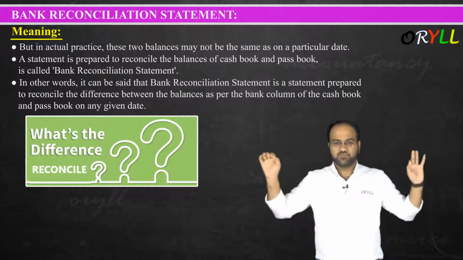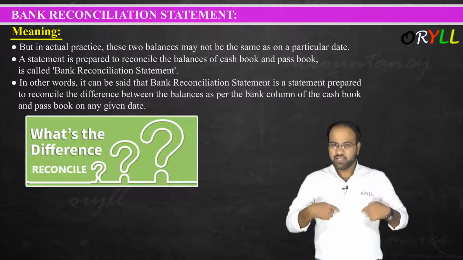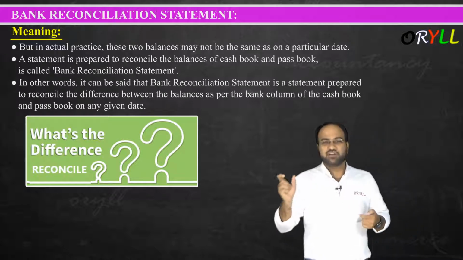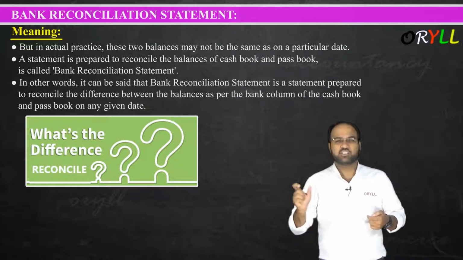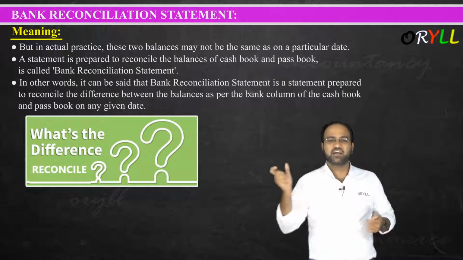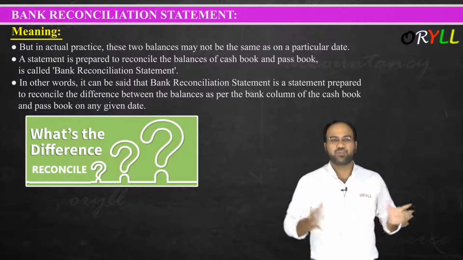In simple words, the customer prepares it to know the difference and adjust the difference between the cash book bank column balance and the passbook balance on any date. So this is all about the meaning.